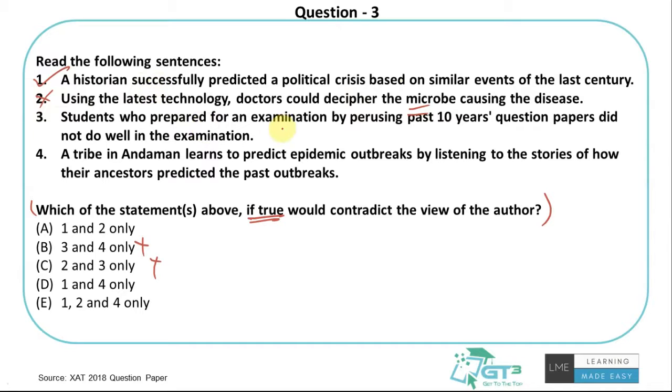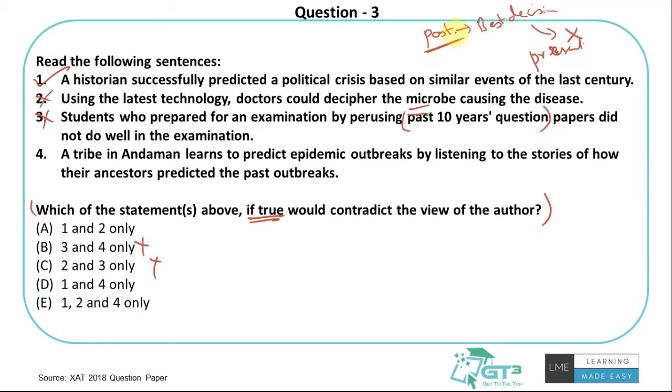Students who prepared for an exam by using past 10 years question papers did not do well in the examination. Again, what is this talking about? Basically, students try to use something in the past, the history thing, to predict that these questions would be important, and then they prepared using that and did not do well in the examination. This is again agreeing to what the author is saying, right? Why? The author said that picking the best decisions from the past and trying to replicate them might not be the best decisions in the present because they are in completely different time frames.